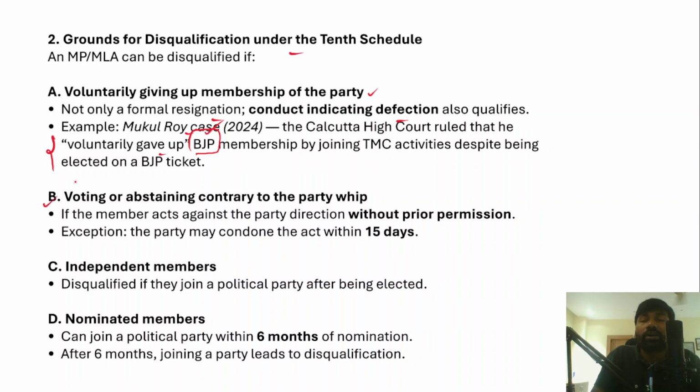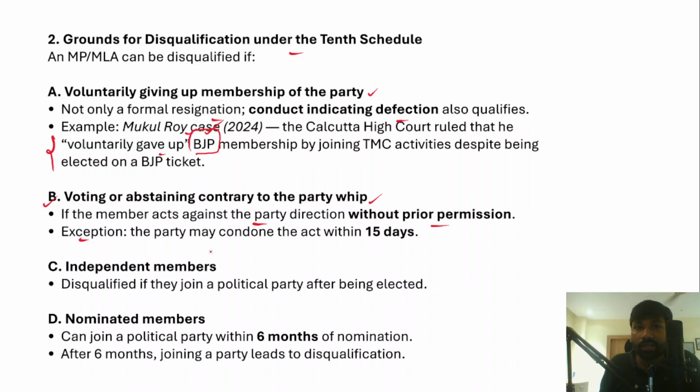And the second ground is if any MP or MLA votes against the party whip, or abstains from voting against the wishes of the political party, then the members will also be disqualified under the anti-defection law, right? So if a member acts against the party direction without prior permission, there should be prior permission from the party if any member, either MLA or MP, wants to vote contrary to the party whip issued, right? In fact, it has an exception also.